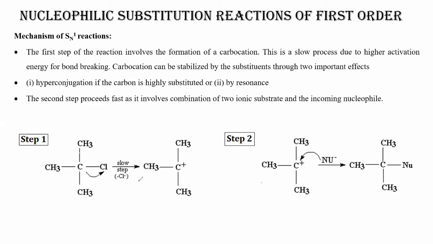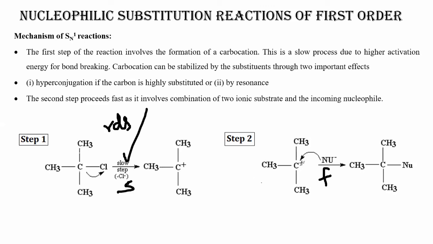Similarly, here also, among these 2 steps, the second one is fast, the first one is slow, right? That's why the chance of winning always depends on this particular step, which is called RDS, or the rate determining step. And how much time the reaction will take will be determined by this particular step. Okay, now the first step is over.